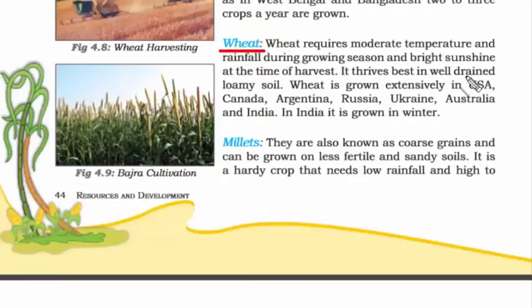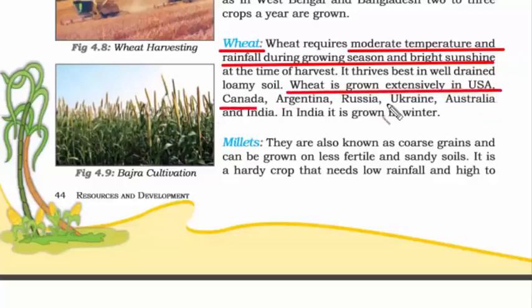Next one is wheat. Wheat requires moderate temperature and rainfall during growing season and bright sunshine at the time of harvest. Again, if you notice, all of these conditions are present in India. Some of the wheat producing nations are USA, Canada, Argentina, Russia, Ukraine, Australia and India.